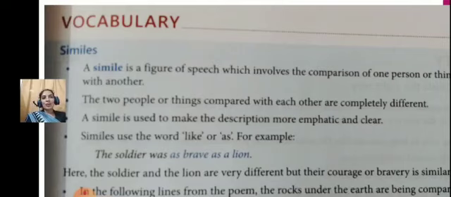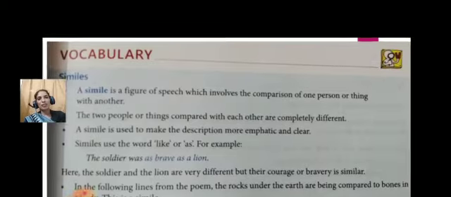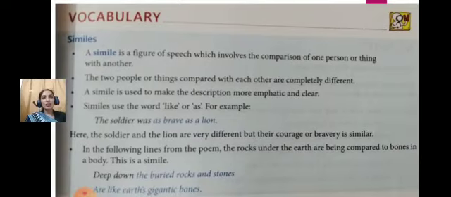So children, I hope that you will go for the exercise which is given for the similes. In the following lines from the poem, the rocks under the earth are being compared to bones in a body. This is a simile. Deep down the buried rocks and stones are like earth's gigantic bones. Which word is used? Like, to compare bones in a body and buried rocks and stones underground.